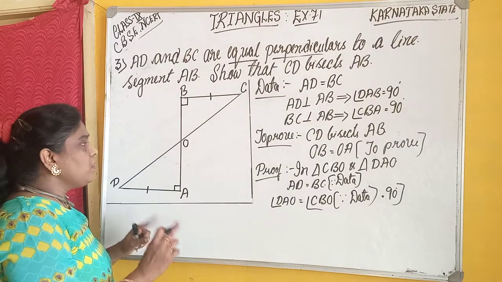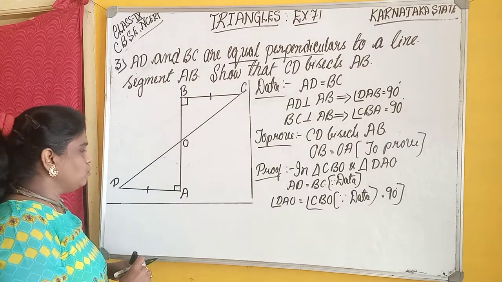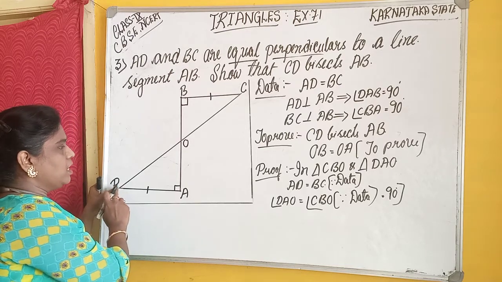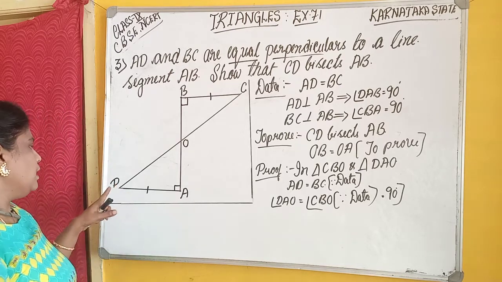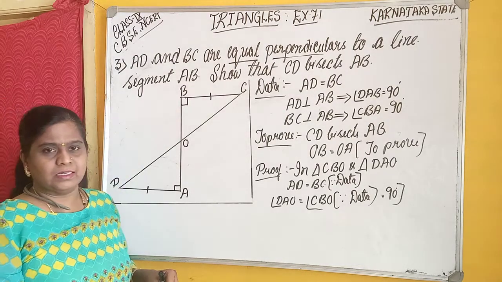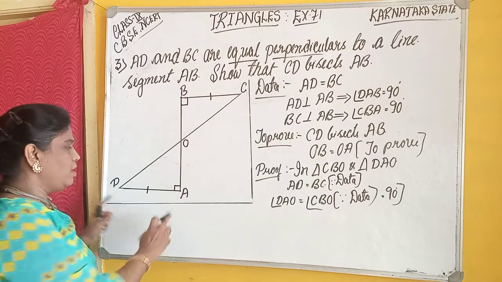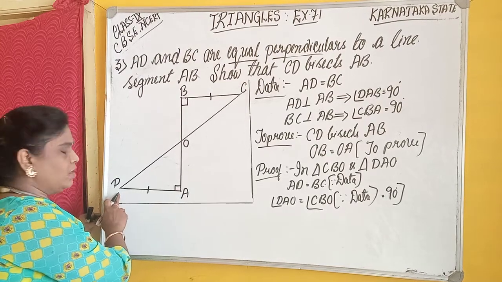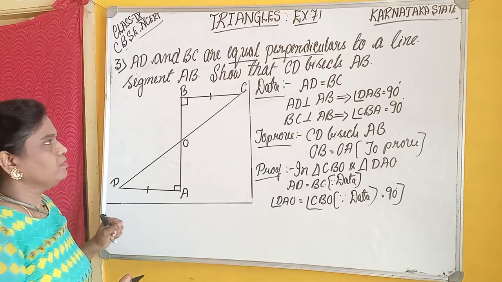Let us check: is it possible that angle D is equal to the corresponding angle C? Here an angle is there, a side is there, another angle is there. How is it possible?